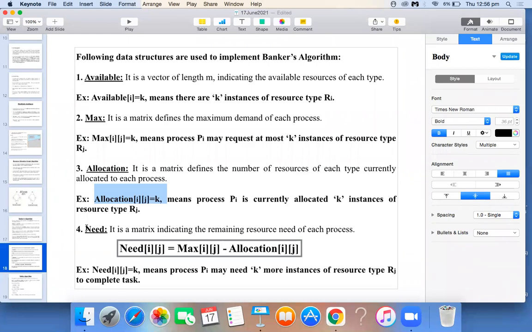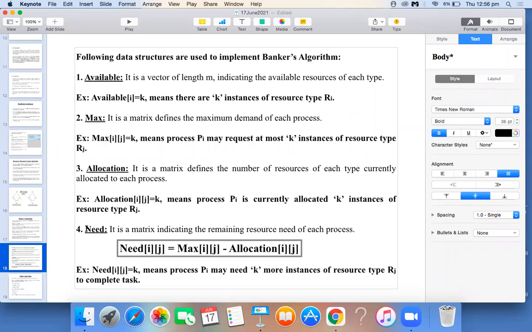The last variable which we use in Banker's algorithm is called Need. So what is Need? Some process requests some resources, and how many additional resources is it expecting? That additional resource calculation is called the Need matrix.